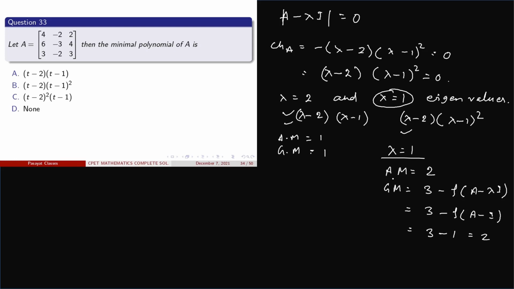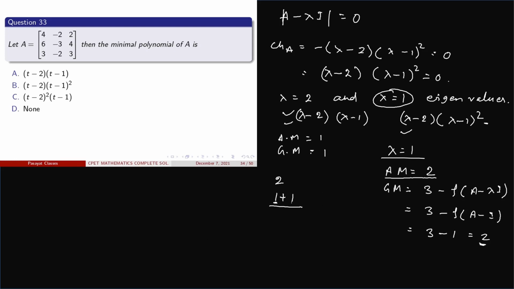Here the arithmetic mean is 2. Now break the arithmetic mean in terms of the geometric mean, and make the partition of the arithmetic mean in terms of the geometric mean. So we have to partition the value 2 into 2 number of partitions. The first is 2 and the other is 1 plus 1. The largest partition is 1 plus 1, and this gives rise to the power. This is the shortcut trick for finding the minimal polynomial.